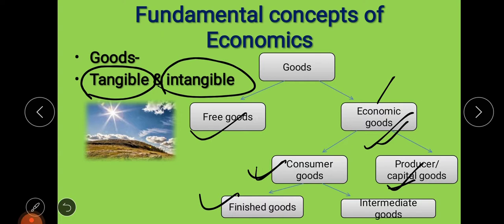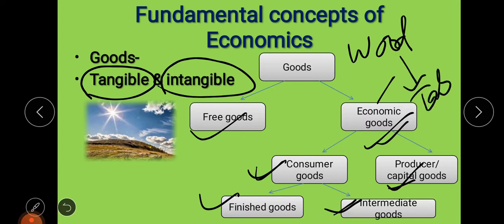Now intermediate goods are those goods which are changed into some other good. Like for example, you take wood. Wood is an intermediate good if it is used for preparing tables, making tables, chairs. Then table and chair will be called finished goods because that is directly used by the consumer in that way only. But wood, in that case, will be called an intermediate good because from wood only tables or chairs are prepared.